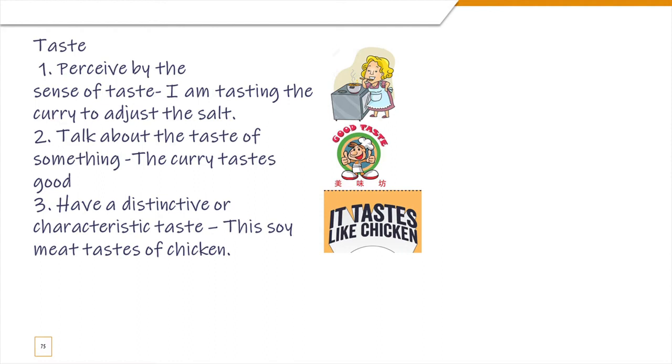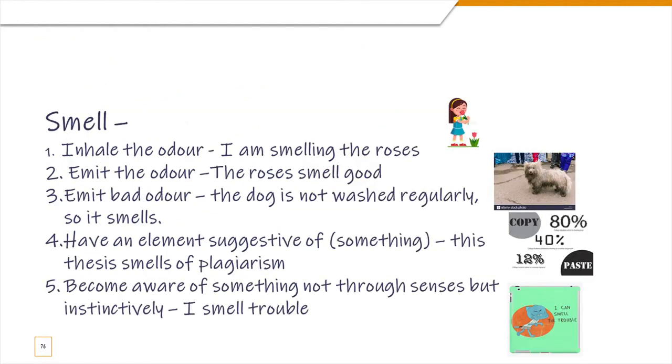Okay, so let's move on to the next one, which is smell. Now, obviously, the first meaning is to smell with your nose. Okay, you inhale the odor. So you say, I am smelling the roses. So here you're actually doing that action, right? So it's perfectly all right to say, I'm smelling the roses. Now, when you're talking about the smell of the roses, just as the taste of the food, you say, the roses smell good. Now smell can also be directly used as bad odor. For example, the dog is not washed regularly, so it smells. You don't have to say it smells bad. From the sentence, it is implied that that's a bad smell.